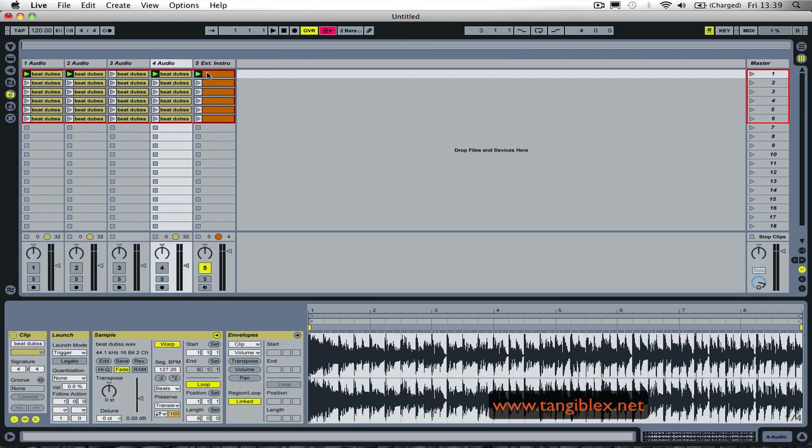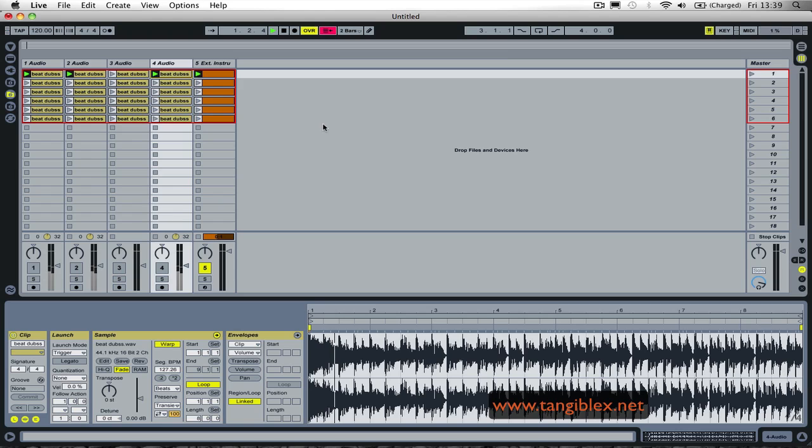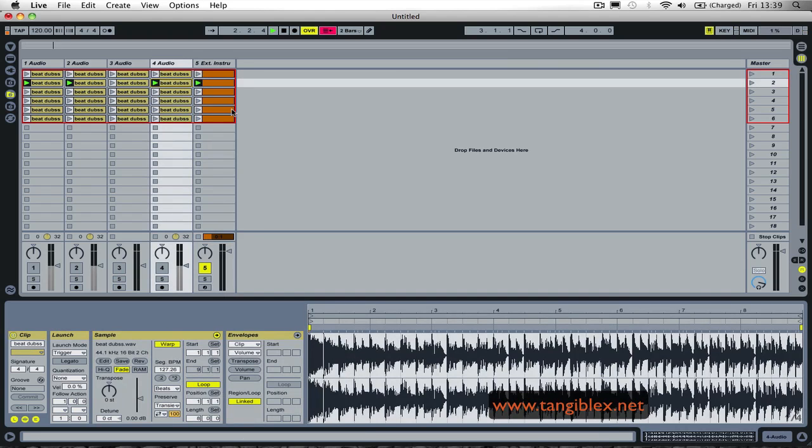Don't forget, once you have assigned everything, you select your clips and loop must be off. Like this, you are not triggering again each time you are doing the clips. So this is how to make clips trigger scenes or trigger anything in Ableton Live.